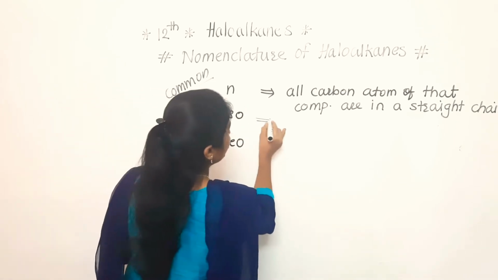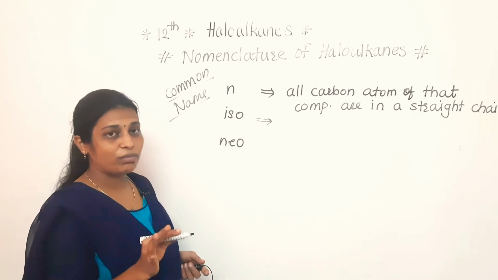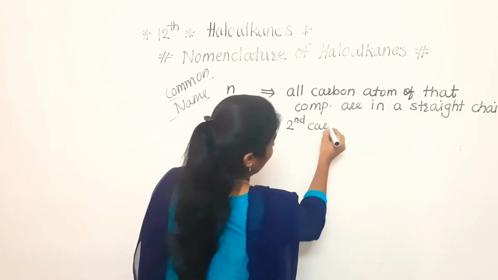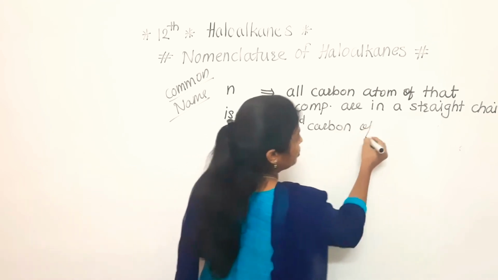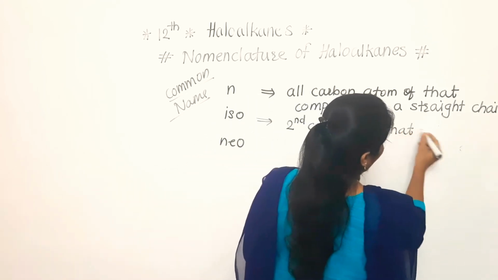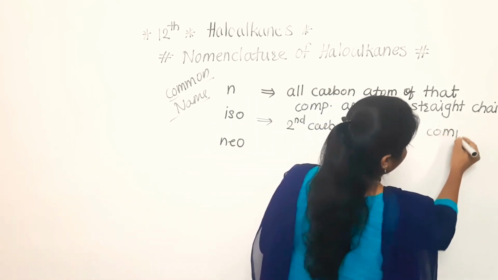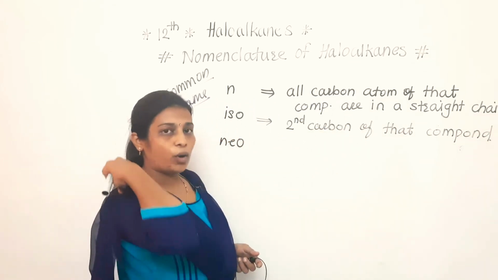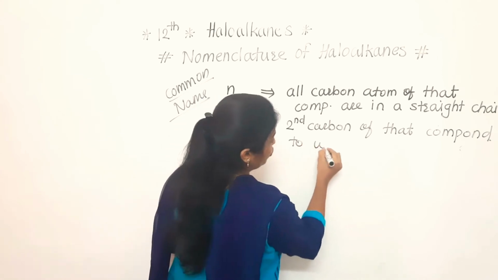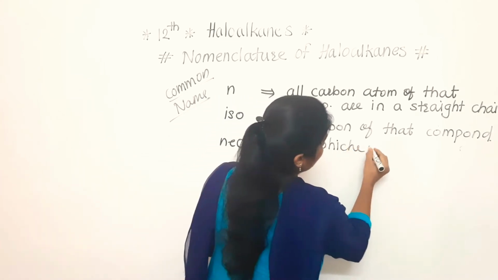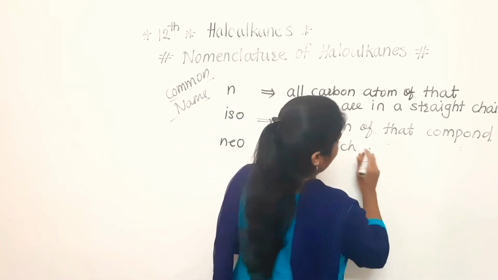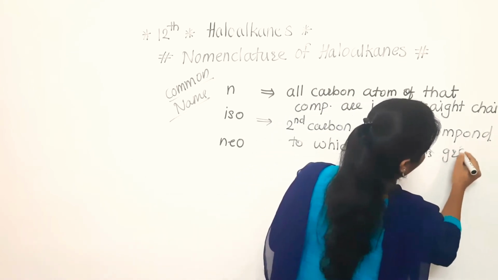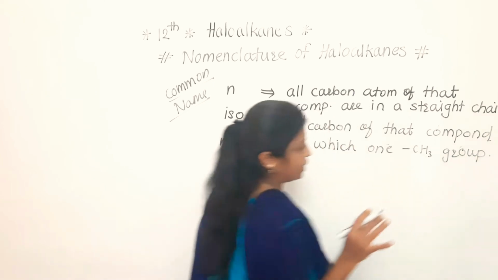Iso: when can we use iso? Keep in mind that when the second carbon of the compound has one CH3 group attached. Clear to everyone?